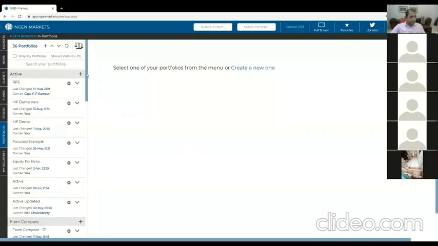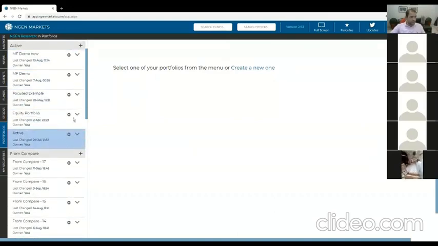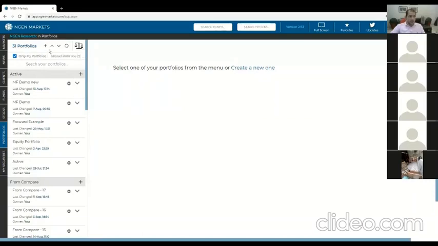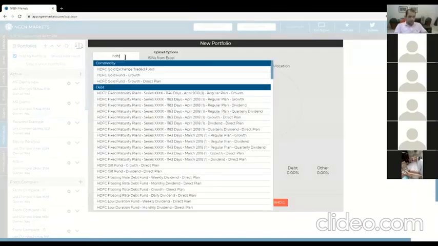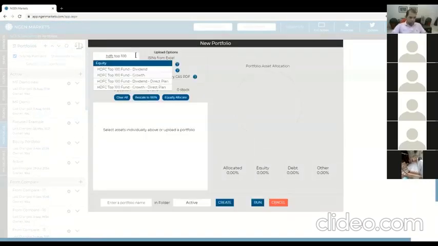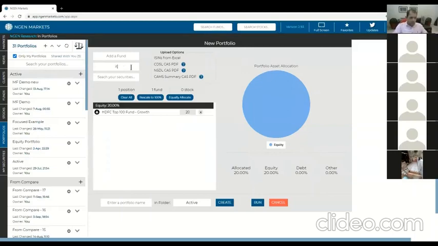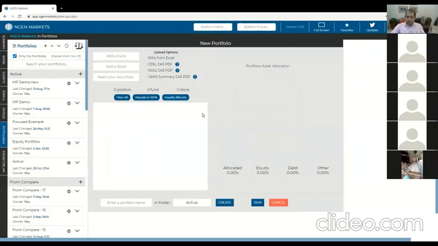So you can actually basically save as many portfolios as you want here. You can see them saved up on the left here. You can save as many as you like. Creating them is very easy. You just type the name of the fund, like that. You put 20% in that fund. And you keep going. You keep adding more funds. You can add a stock here. You can put some money in a stock. Let's say I want to put 20% in that, and keep going like that. Obviously, that's a little bit of a cumbersome process, but that process is always there.